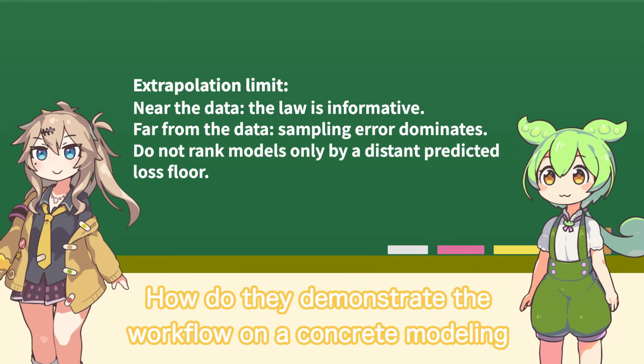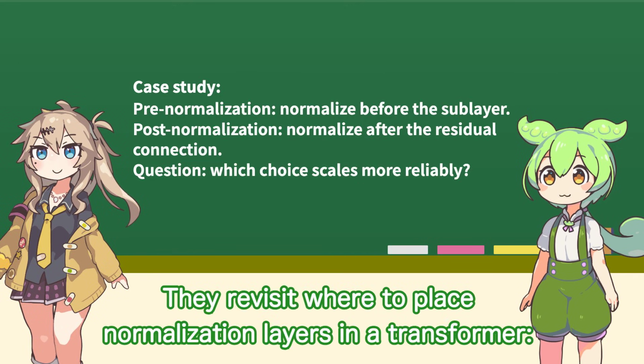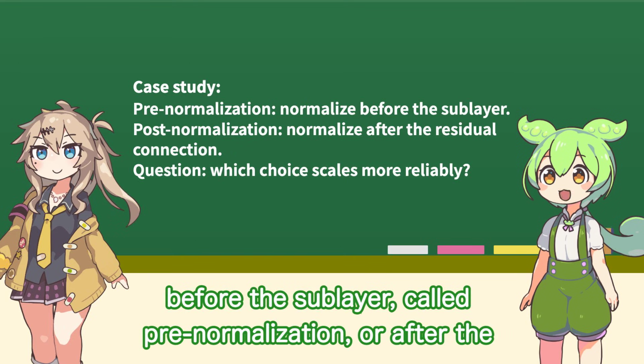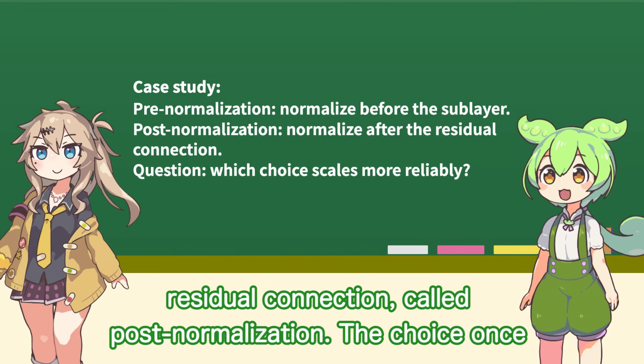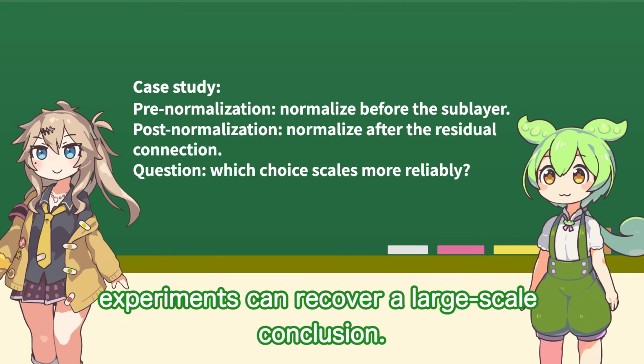How do they demonstrate the workflow on a concrete modeling choice? They revisit where to place normalization layers in a transformer: before the sublayer, called pre-normalization, or after the residual connection, called post-normalization. The choice matters for how well the training settles, so it is a useful test of whether affordable experiments can recover a large-scale conclusion.